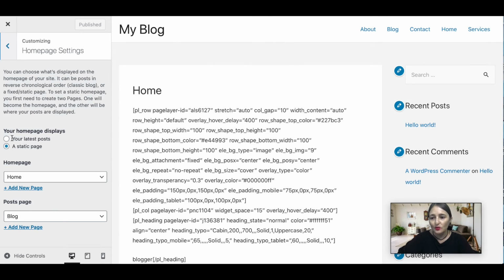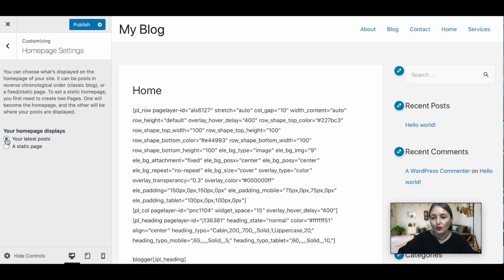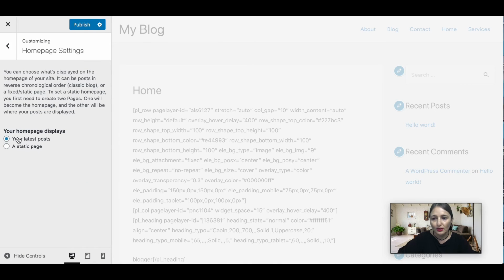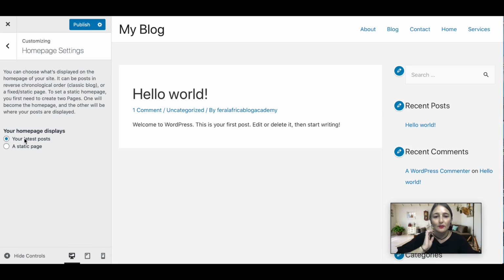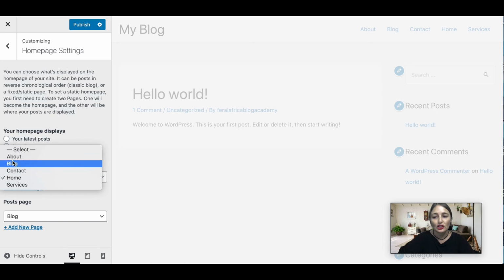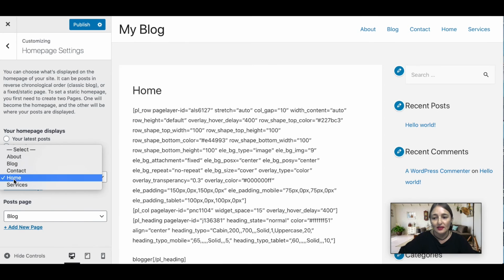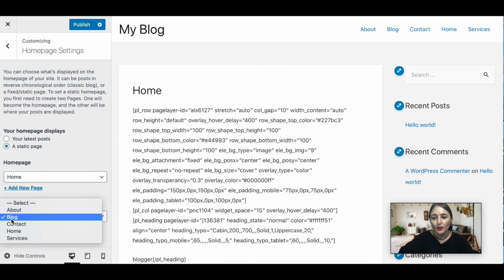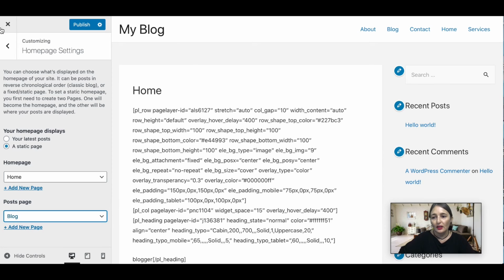So your home page displays, you can either have your latest posts. If you choose this option, it means that if somebody comes onto your website, the blog post is going to be the first thing that they see. If you want a static page, you're going to click on that, and then choose which page you want to be your home page. In this case, we're going to click home, and then for posts, we're going to click on blog. If you're happy, you're just going to click on publish.